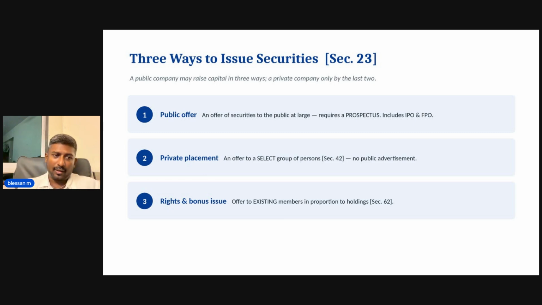So, a public offer means issuing securities at large to the public, while a private placement means issuing securities to a select group of persons, and there is no advertisement. There are, of course, cap limits on how many persons you can actually offer this private placement to, and rights and bonus issues are offered to existing members in proportion to their holdings.